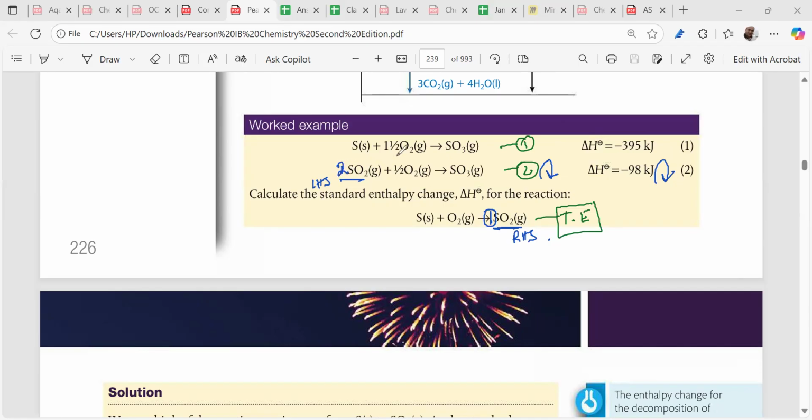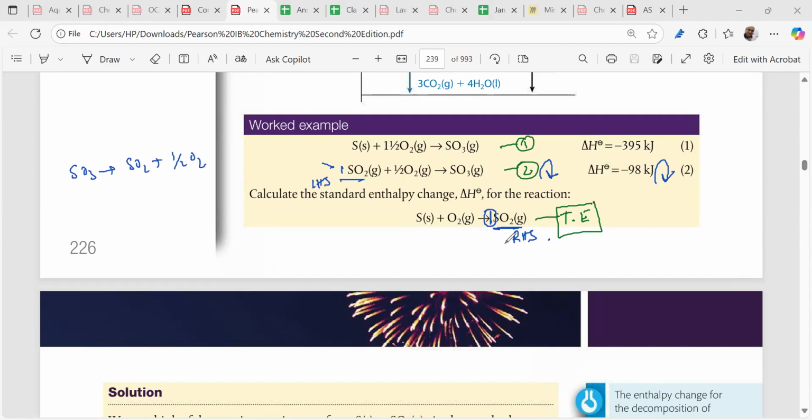Now, if this was two, what would have been done? You flip it, and after that, you divide the entire reaction by 2, divide this by 2 also after flipping, right? Clear? So what we do, we write this down as it is: sulfur trioxide gives you sulfur dioxide plus half oxygen.